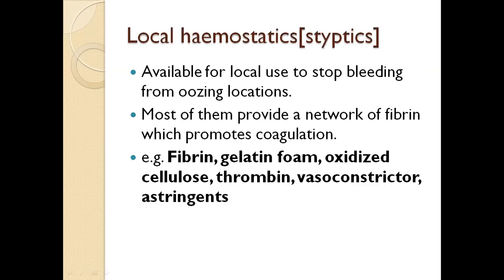Local hemostatics. Local hemostatics are available for local use to stop bleeding from an oozing location. Most of them provide a network of fibrin which promotes coagulation. Examples: fibrin, gelatin foam, oxidized cellulose, thrombin, vasoconstrictors, and astringents. These are local hemostatics.